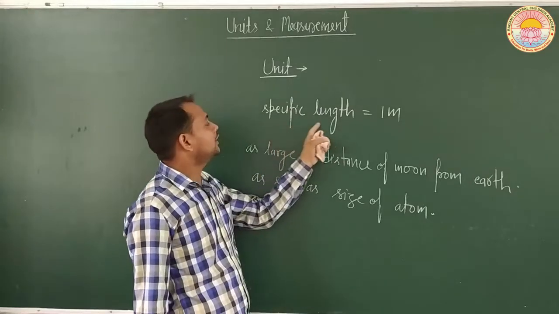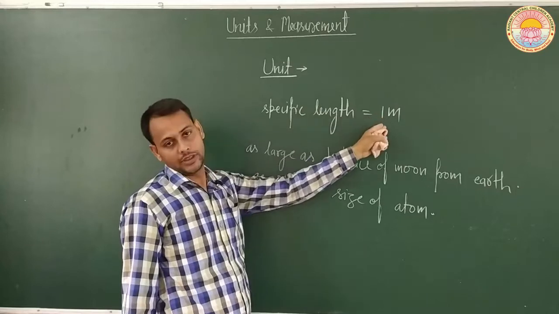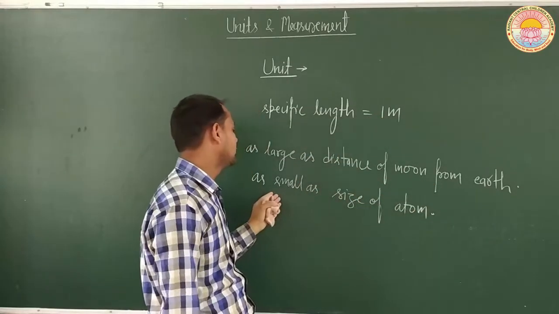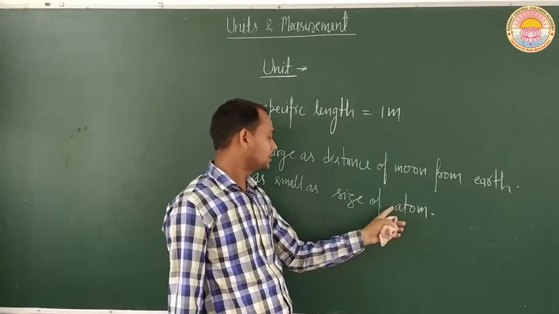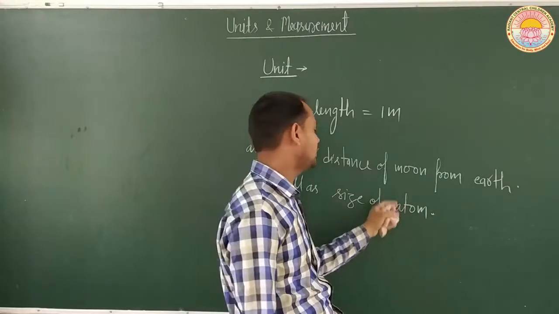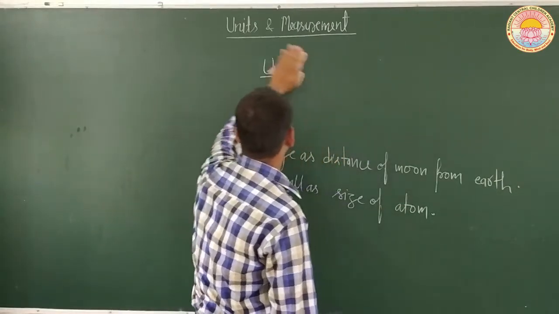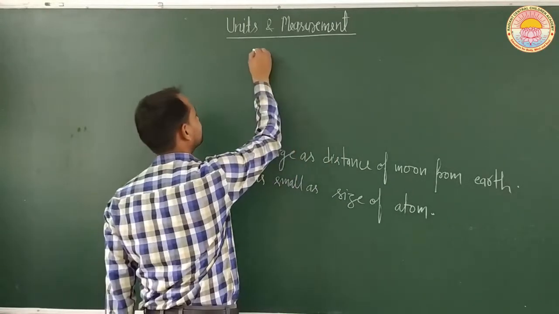So we have to consider a specific length, and the other lengths will be in terms of the given length. For example, large distances, or small lengths, can both be studied in this chapter. After that we have to study the system of units.